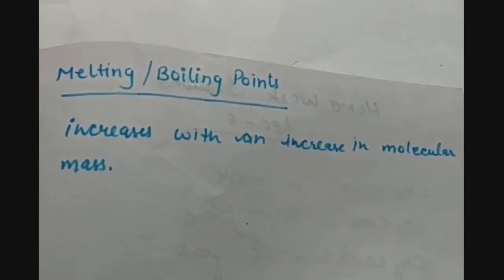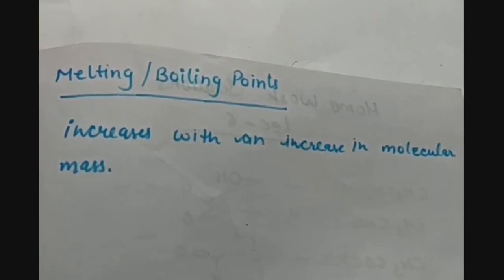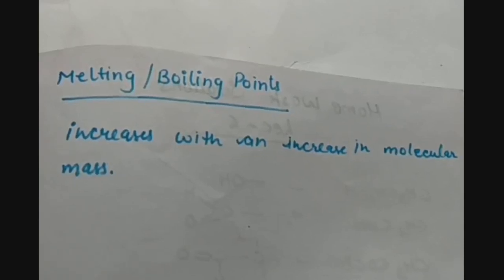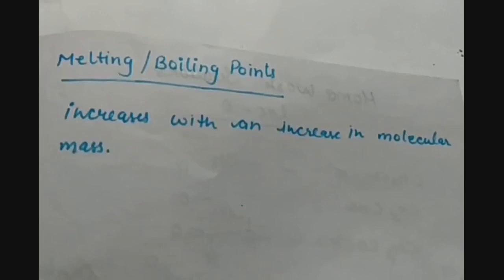That means there will be a gradual change in the melting and boiling points as the molecular mass increases at every step by 14 mass units. So the compounds having a higher number of carbon atoms will have a higher melting and boiling point, and the compounds having fewer carbon atoms will have a lower melting and boiling point.